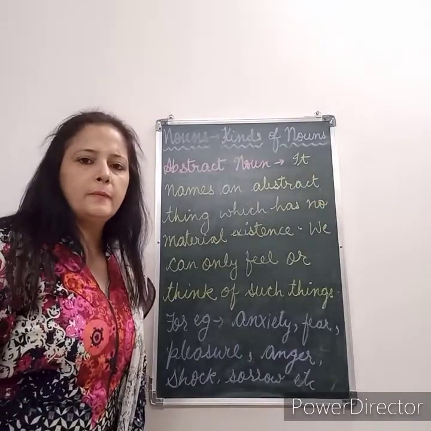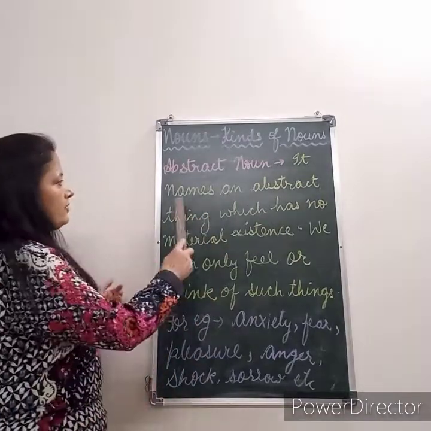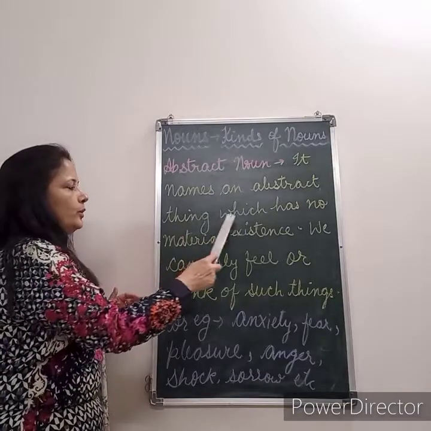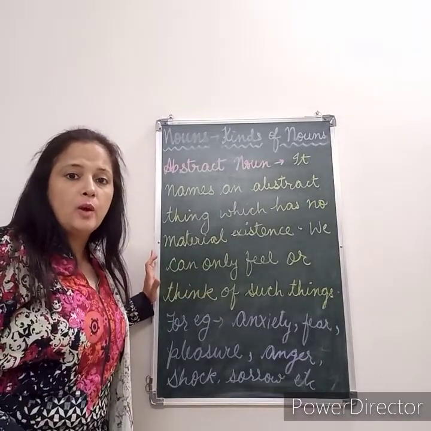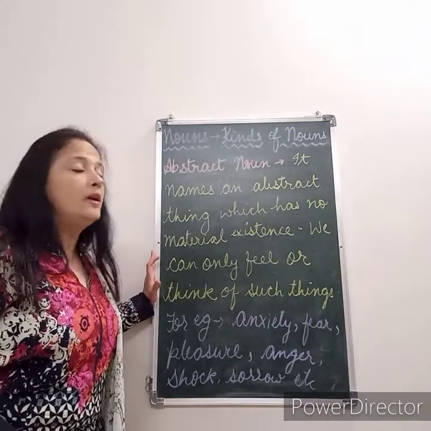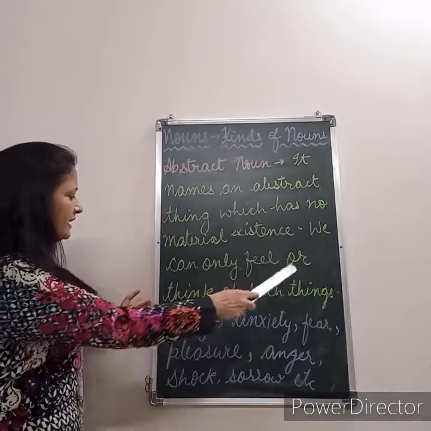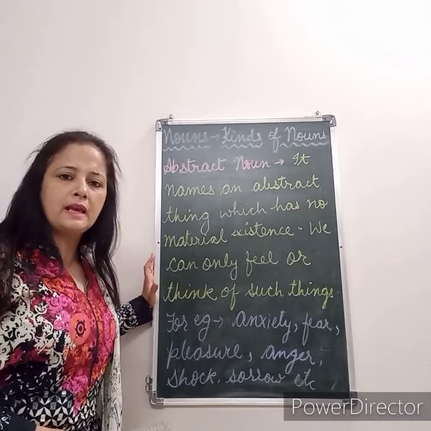Now students, what are abstract nouns? Abstract nouns are the nouns which refer to an abstract thing which has no material existence. We cannot see it, we cannot touch it, but we can feel it. We can only feel or think of such things because it does not physically exist.